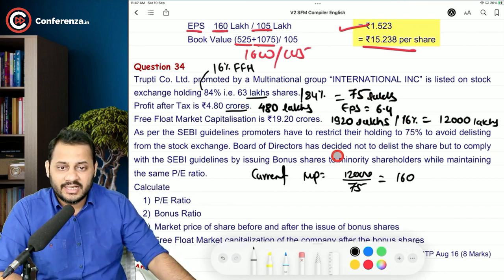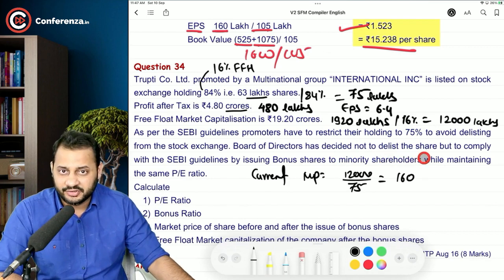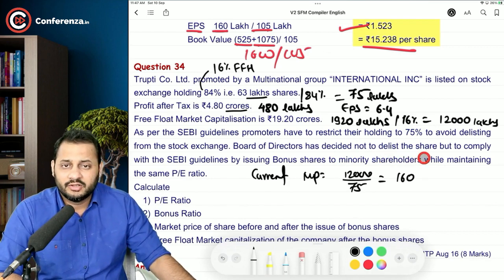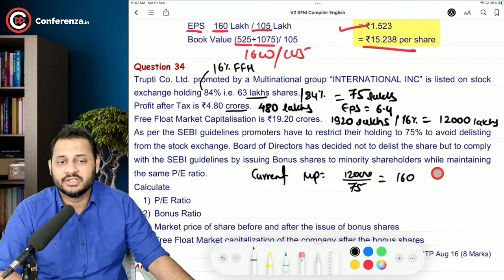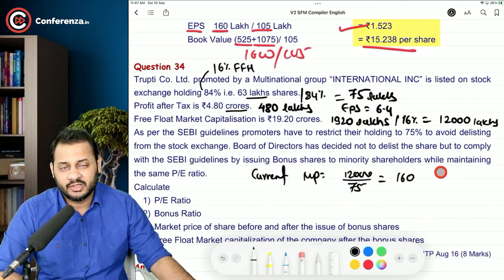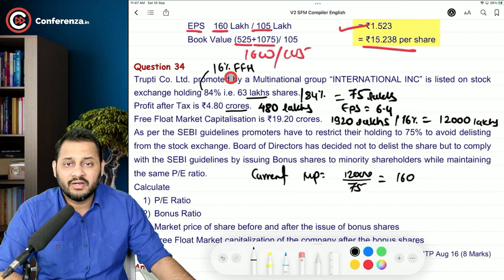Now, the board of directors has decided not to delist the share. If you don't want the shares to get delisted from the stock exchange, you will have to comply with the SEBI guidelines. But to comply with the SEBI guidelines by issuing bonus shares to the minority shareholders while maintaining the same PE ratio. Understand, who is the minority shareholder? The 16%. They are holding right now 12 lakh shares. 75 minus 63, 12 lakh shares is being held by the 16% of the free float, or we can say minority shareholders. We are going to give them bonus.